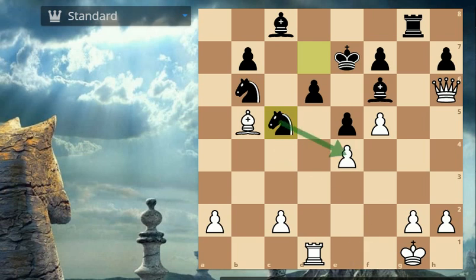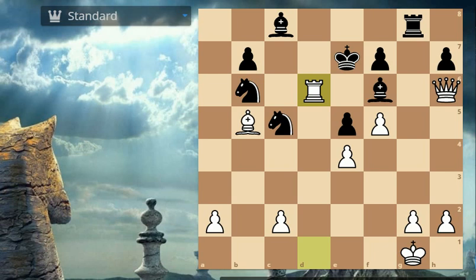And here Anand played a very interesting move, a very surprising move. So can you find out that move? So feel free to pause the video and try to find out that move. Well, I'll give you a couple of seconds. Ready? Here Anand went for rook captures on d6.